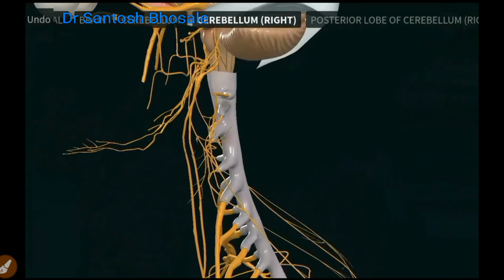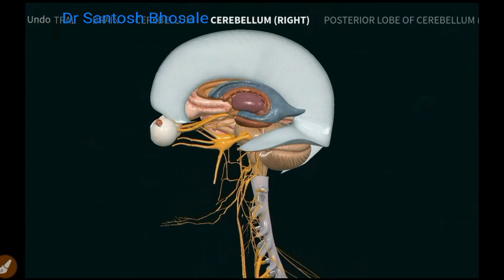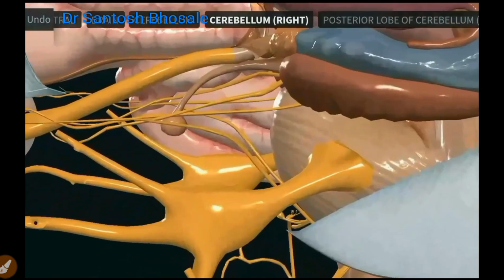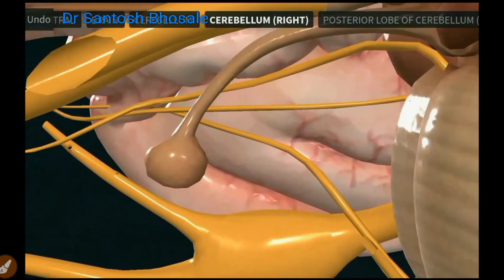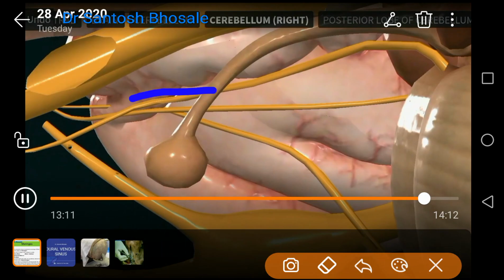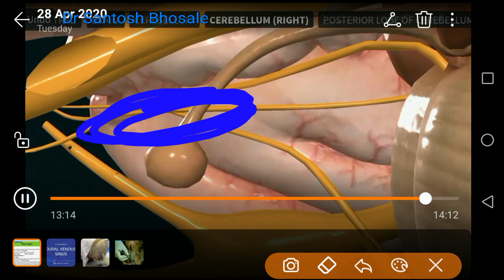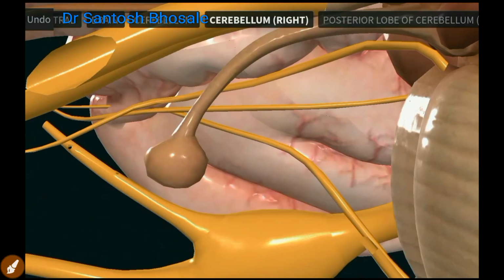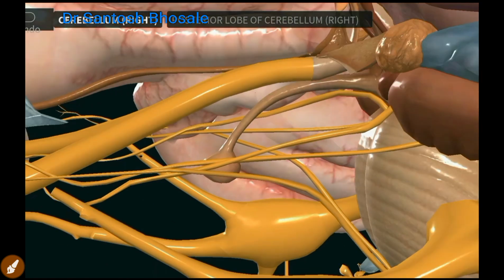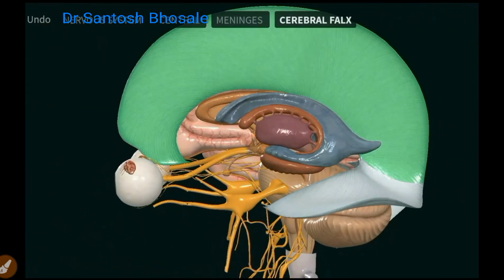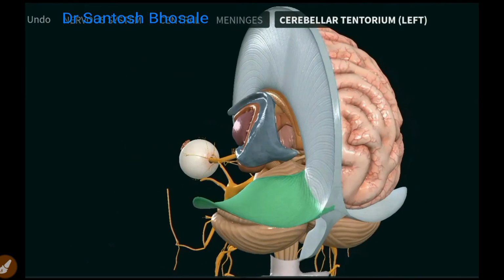And coming to the last fold here, you can see here even spinal cord is covered by these dural folds, and you can see here one structure hanging here, that is pituitary gland. Here you will see the diaphragma sellae covering this pituitary fossa, that is not shown here in the animation. That is the diaphragma sellae. So these are the four folds. Remember again, falx cerebri, falx cerebelli, tentorium cerebelli. This is tentorium, separates cerebrum from cerebellum, and here falx cerebelli.